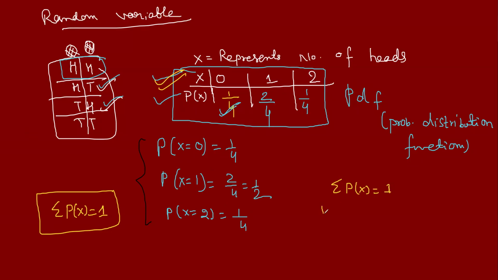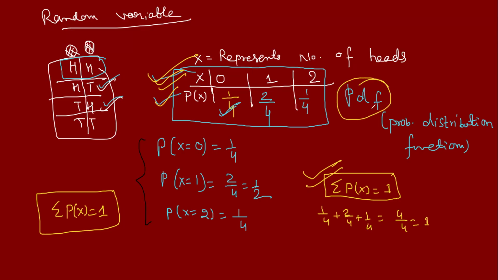You can check here: 1 over 4, 2 over 4, 1 over 4 is 4 over 4, that is 1. The random variable can be anything, you can represent it with any variable, and its corresponding probabilities taken together in tabular form is called PDF, probability distribution function. Understood?